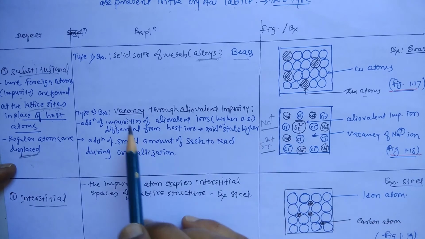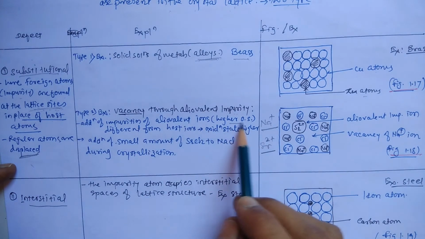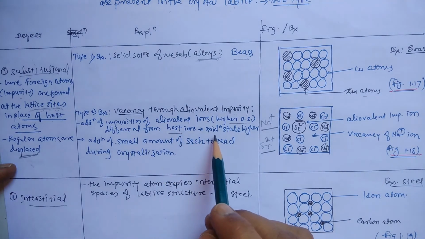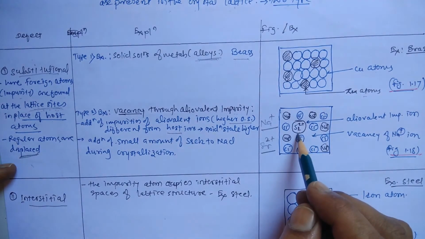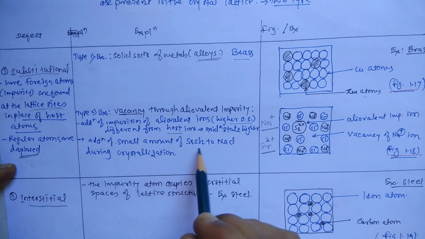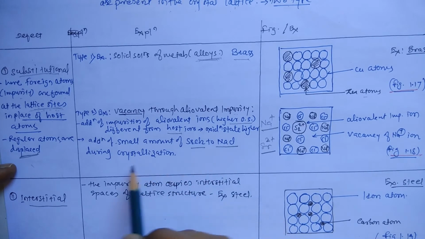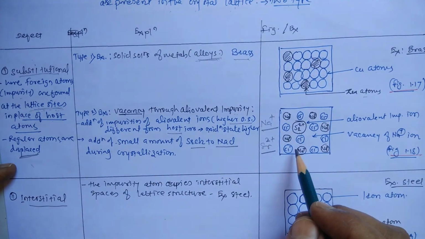Addition of an impurity of allovalent ion, with higher oxidation state different from the host ion, enters after the displacement of the host ions. Now, addition of a small amount of SrCl2 to NaCl during crystallization creates a substitutional impurity defect.